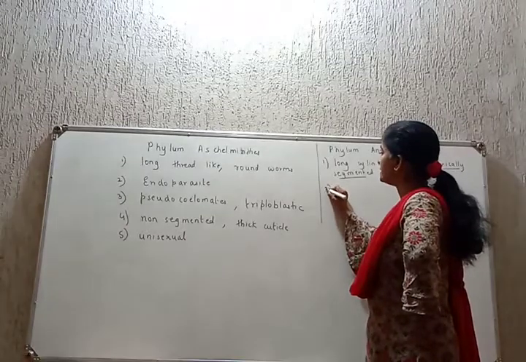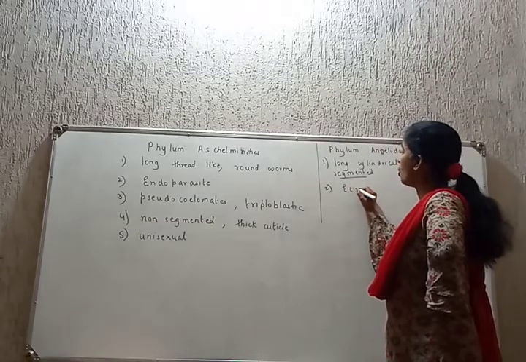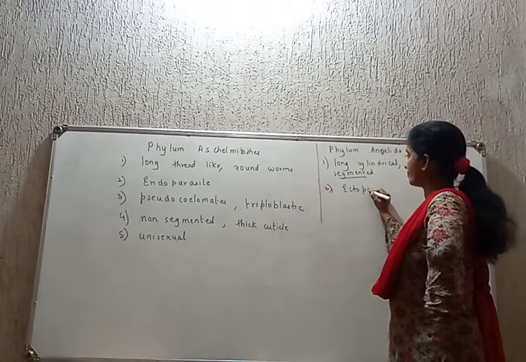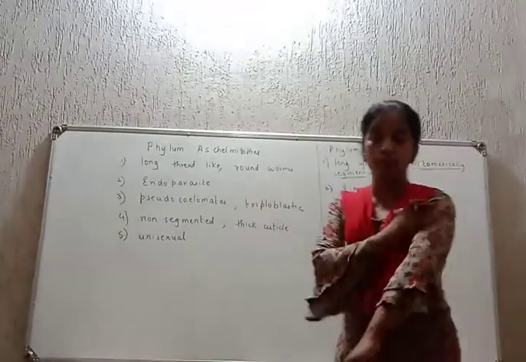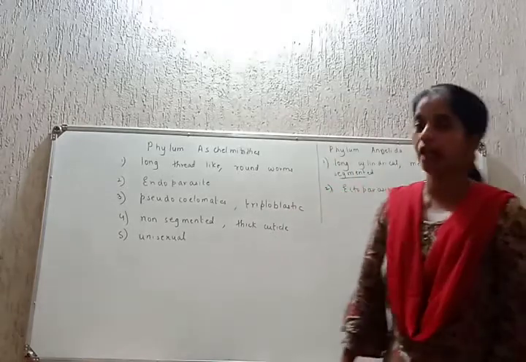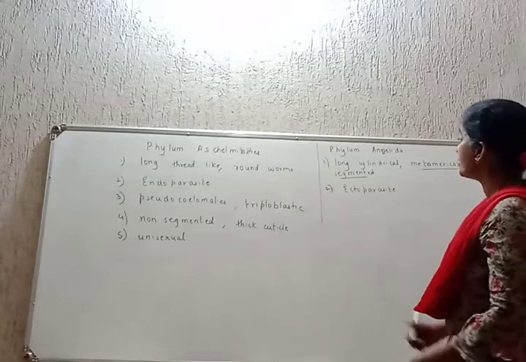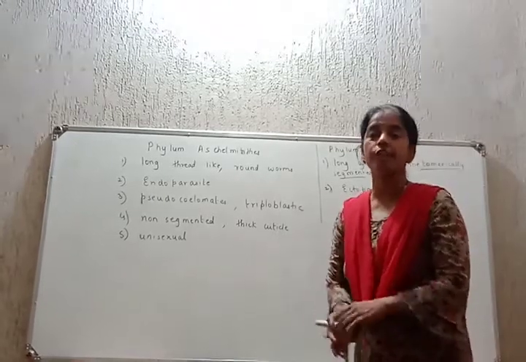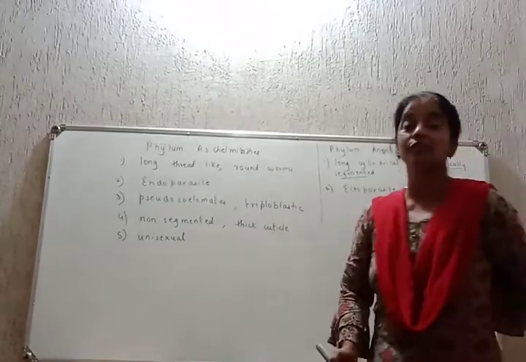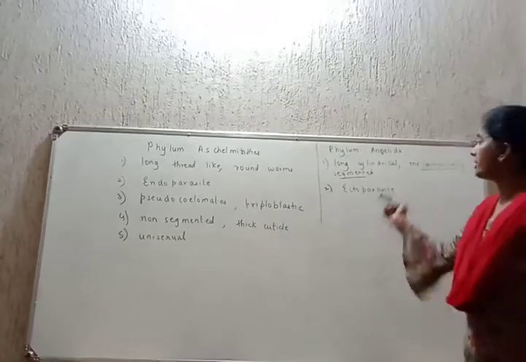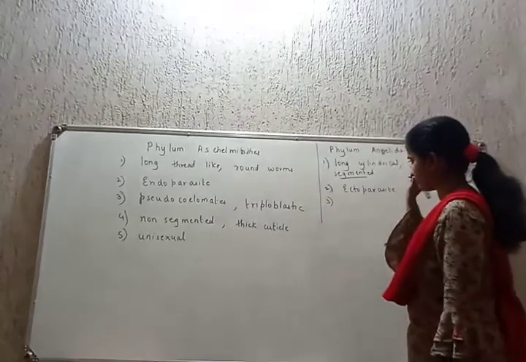Second, students, they are, we can put it here like this, ectoparasites. What is the meaning of ectoparasites? It means they survive on the upper layer of the body. So they are ectoparasites. Students, they are also free living. Free living are found everywhere, aquatic, terrestrial as well as marine. Character number 2.